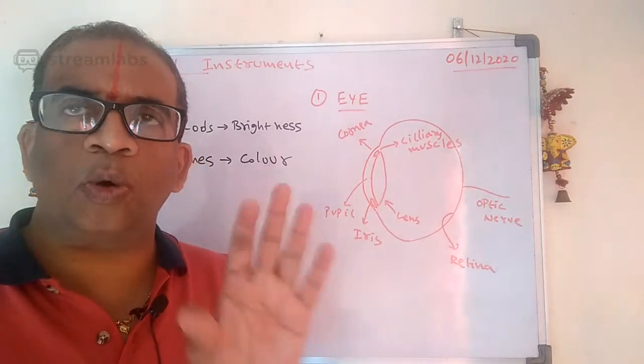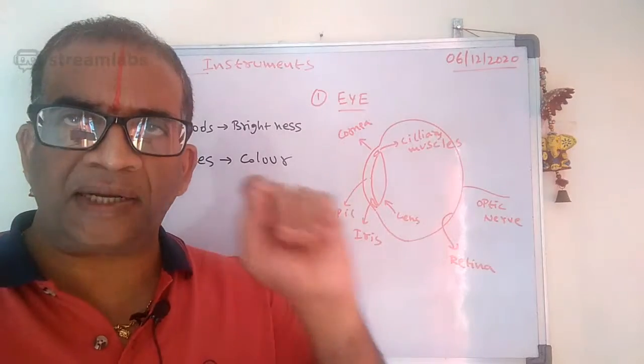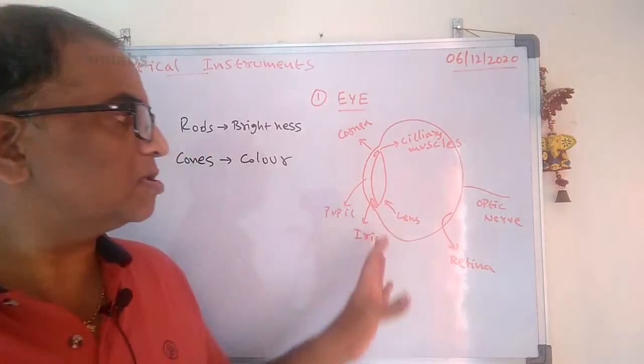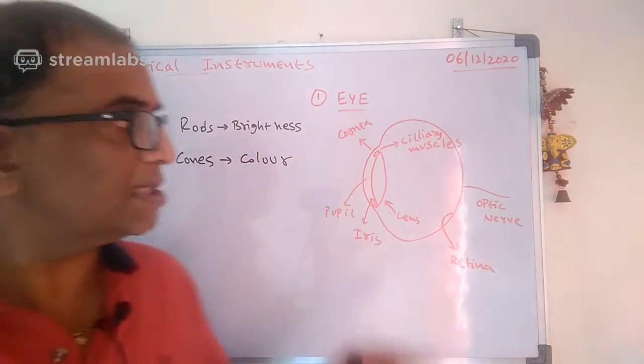Now see carefully, the retina part consists of what? It consists of cones and rods. The rods are useful for the brightness of the light; they are sensitive to the brightness of the light. And the cones are sensitive to the color of the light. So this is about the eye.